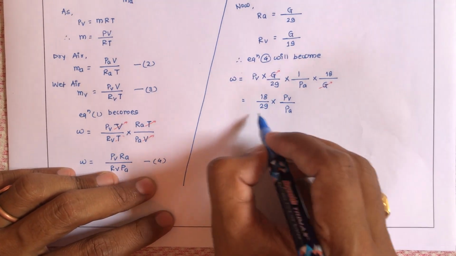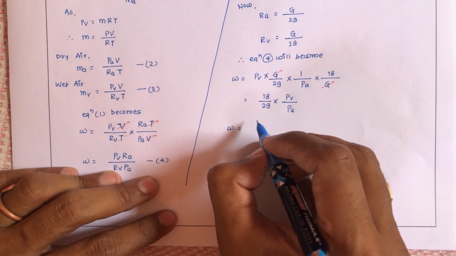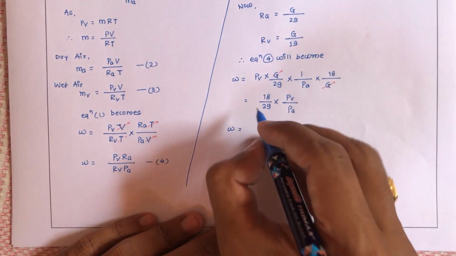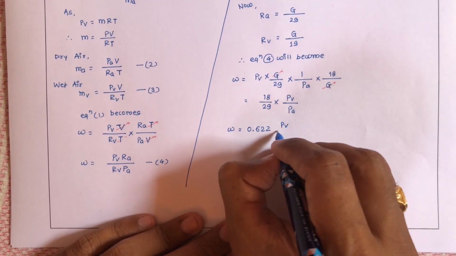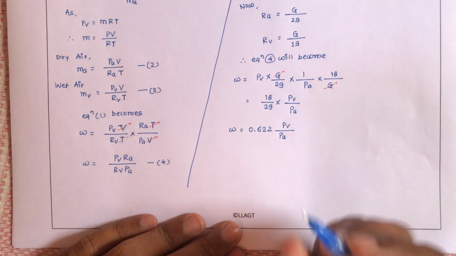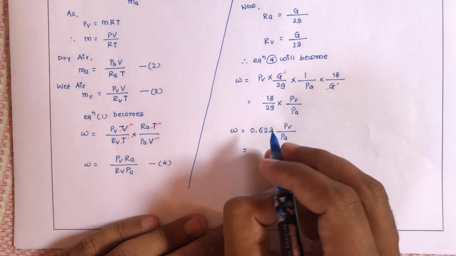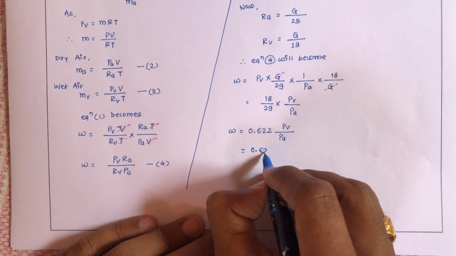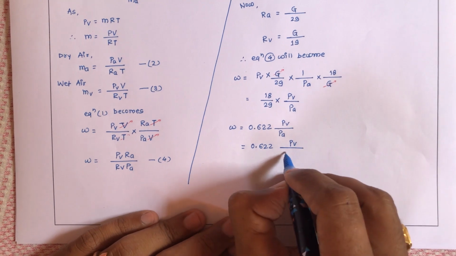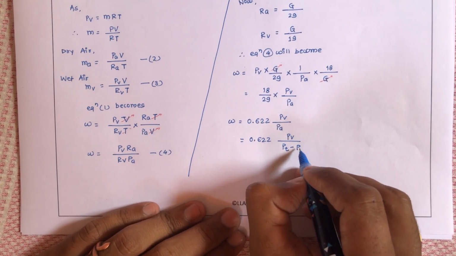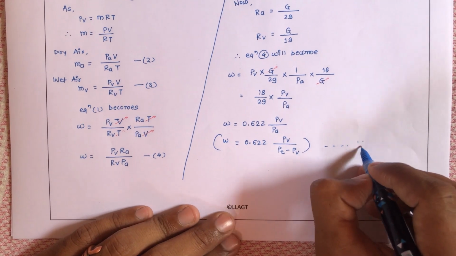Let us simplify it. Let us solve this. What will I get? Omega, or humidity, is equal to 0.622 into PV upon PA. Now according to Dalton's law of partial pressure, how can I write this PA? PA can be written as PT minus PV. Why?